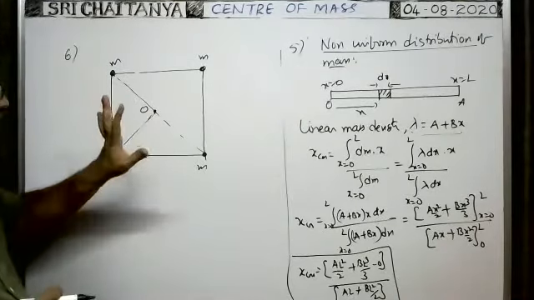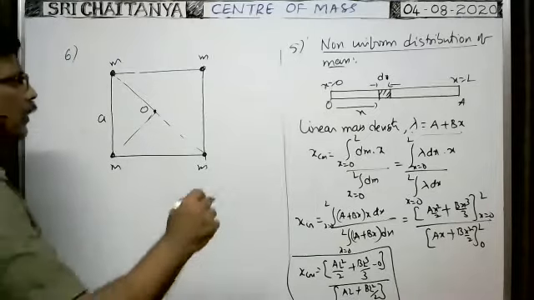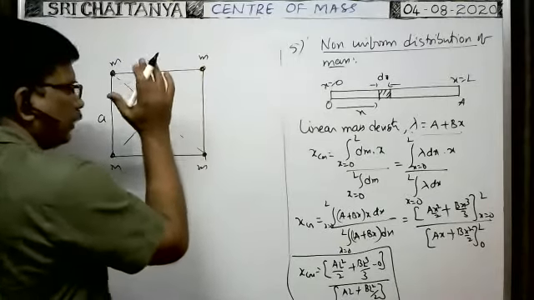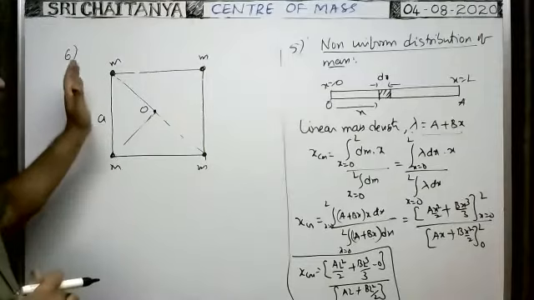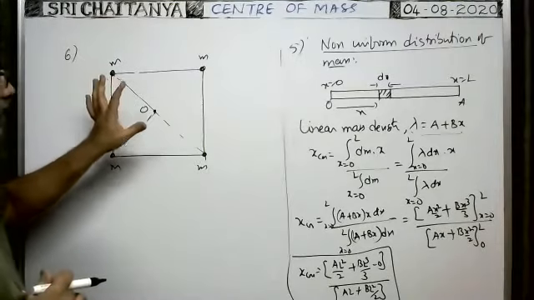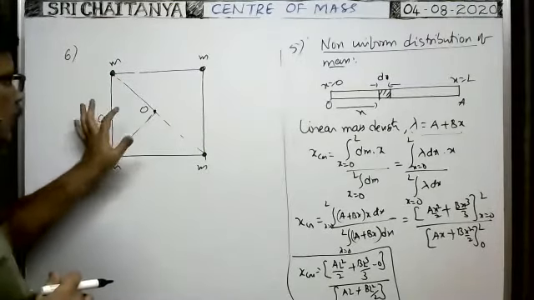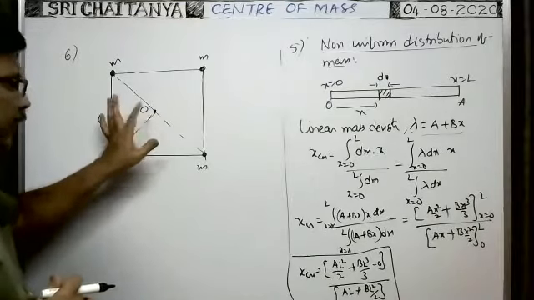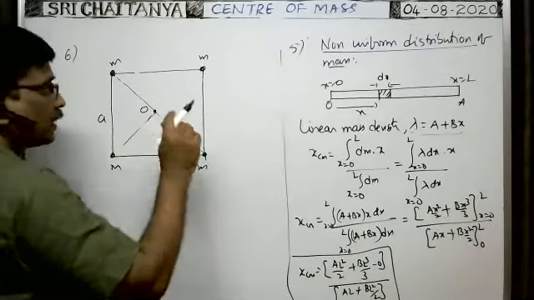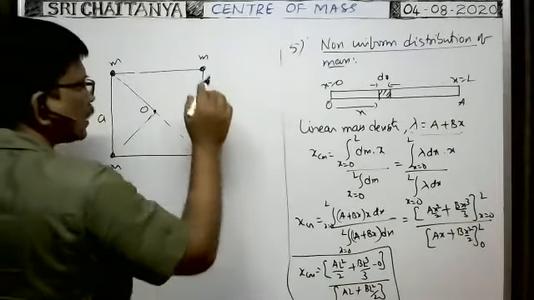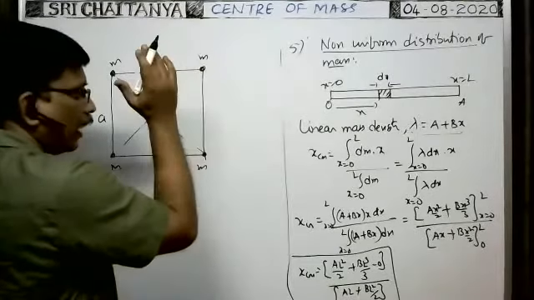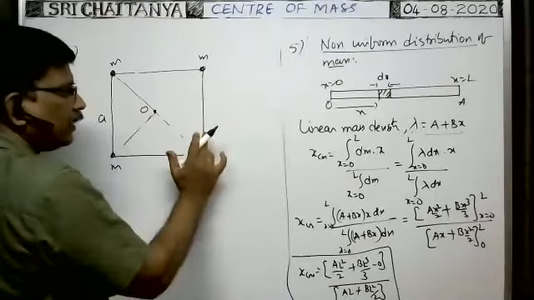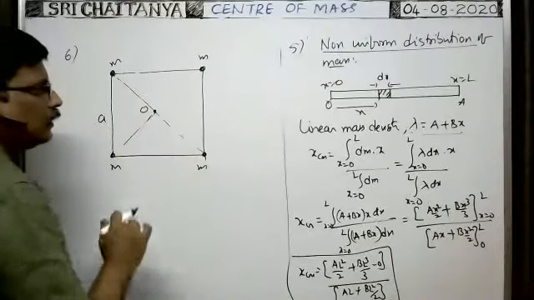Okay, it's good. Whenever four identical particles are kept at the four corners of a square frame of side a, then the center of mass lies at the center. If the masses of the two particles lying on one side of the square are